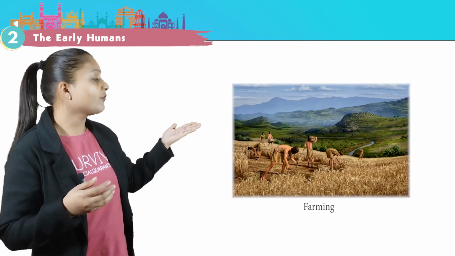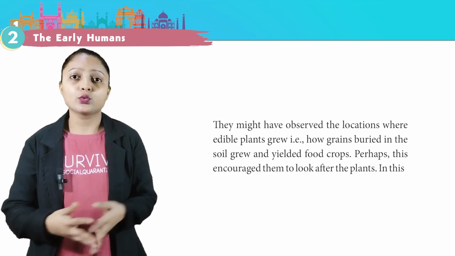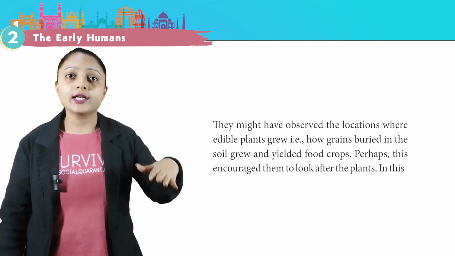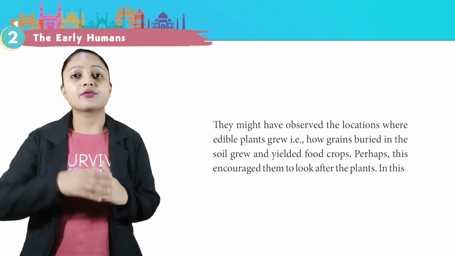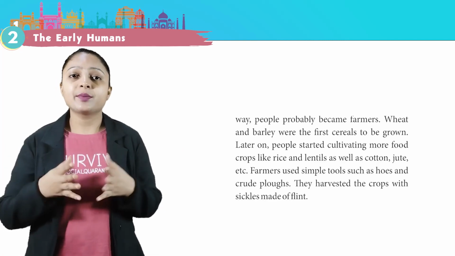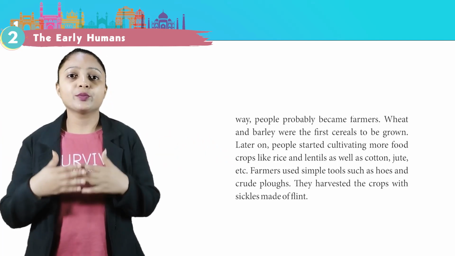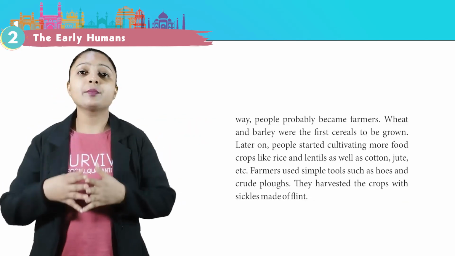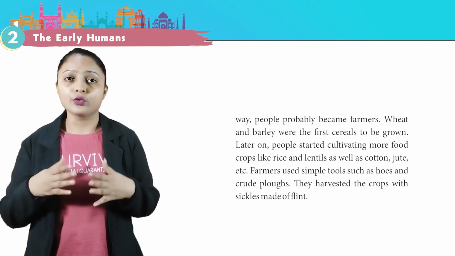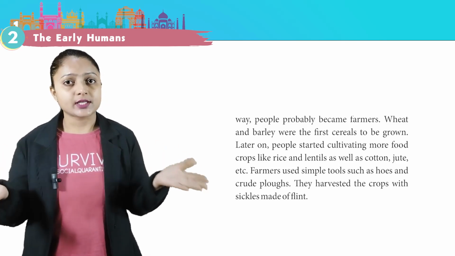This is the image of farming. They might have observed the locations where edible plants grew, that is, how grains buried in the soil grew and yielded food crops. Perhaps this encouraged them to look after the plants. In this way, people probably became farmers. Wheat and barley were the first cereals to be grown. This is the image of food crops. Later on, people started cultivating more food crops like rice and lentils as well as cotton, jute, etc.